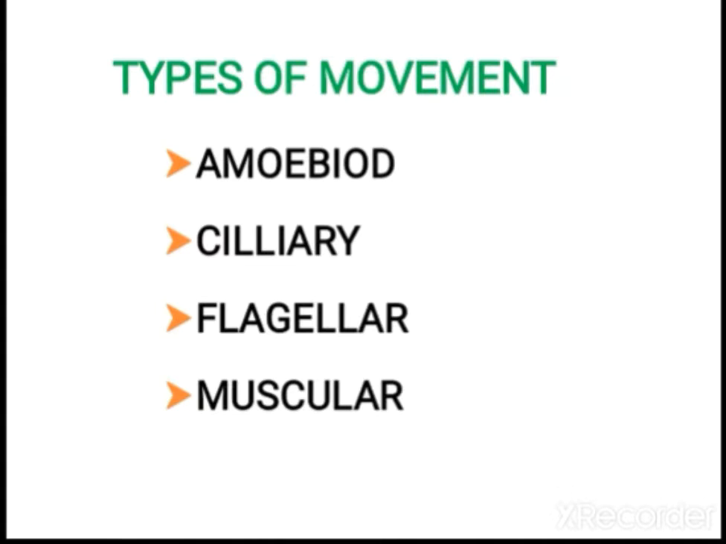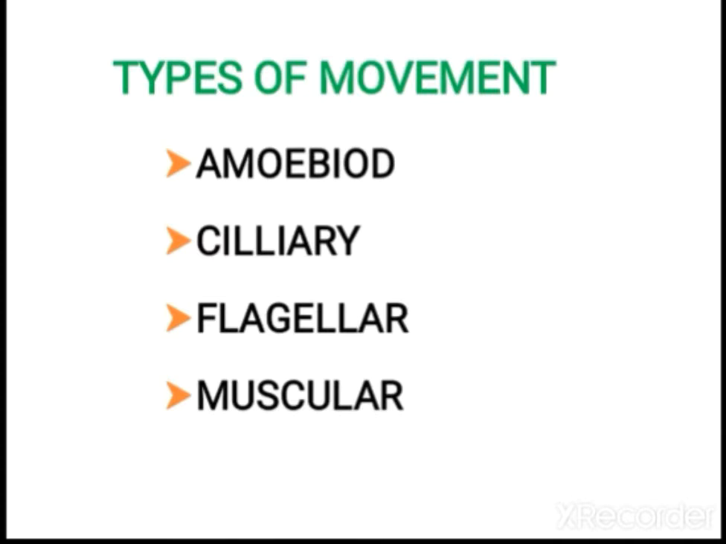Example: paramecium. In our body, you can see it in the tracheal walls, and apart from that, when you observe the fallopian tube, it also has ciliary epithelium. The flagellar movement is shown by sperm, and Euglena, a unicellular organism, also shows it. Muscular movement: all animals that possess muscles show muscular movements.